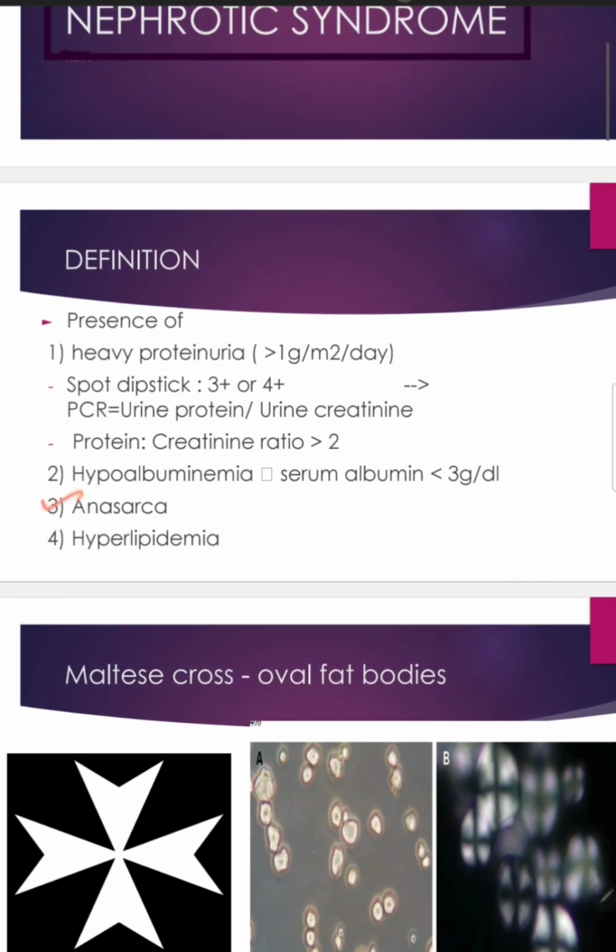So that's why the serum albumin level would drop to less than 3 gram per deciliter. Then we'll have anasarca. Now since the colloid osmotic pressure or the oncotic pressure decreases, what happens is that the fluid will start to shift from the intravascular compartment into the interstitium. So that is why there'll be generalized swelling of the body.